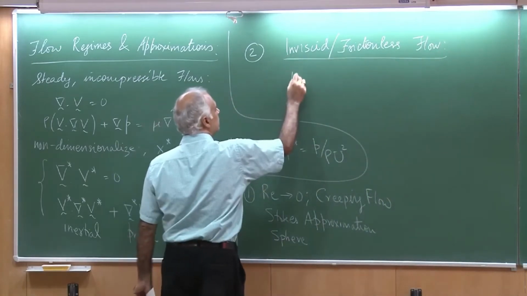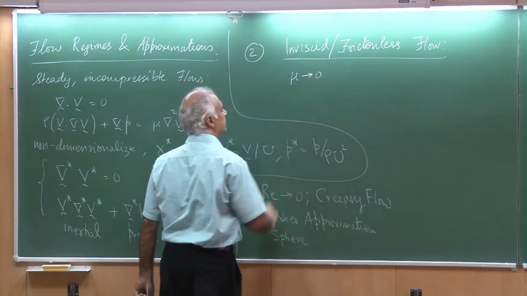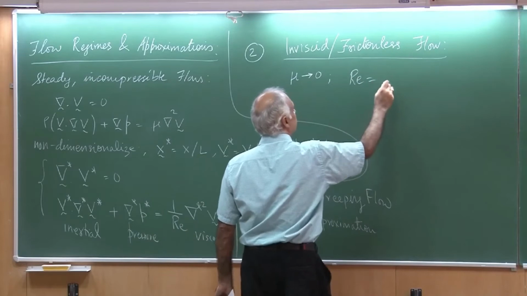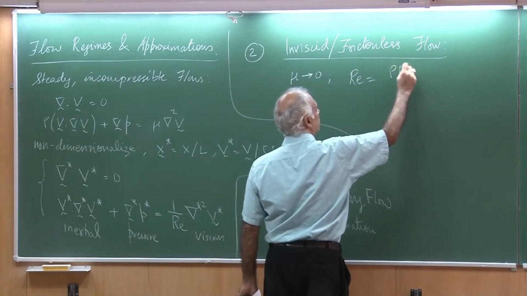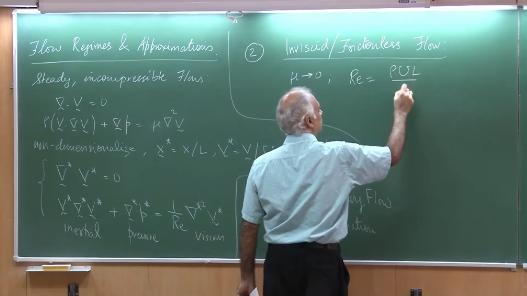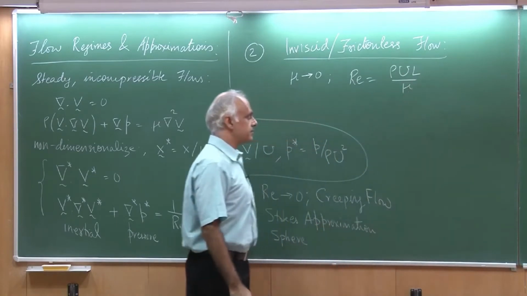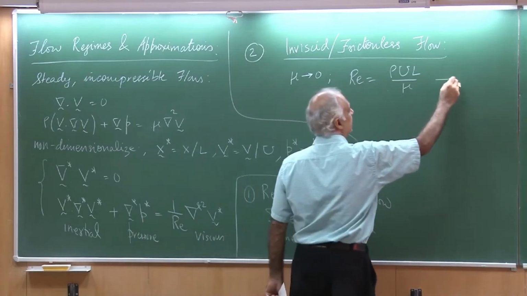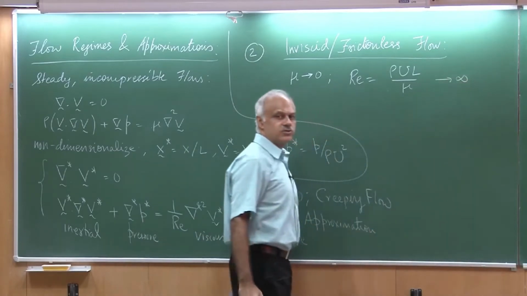So, mu tends to 0, and therefore, if you look at your Reynolds number, which is defined as rho u L by mu, then in some sense as mu goes to 0, the Reynolds number goes to infinity.